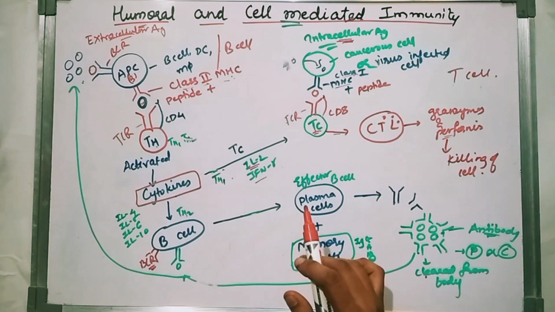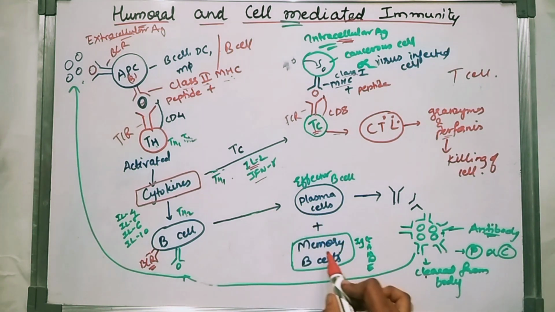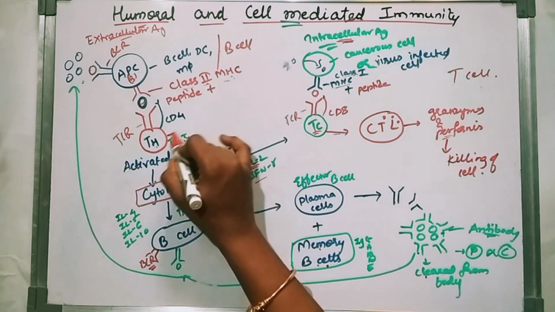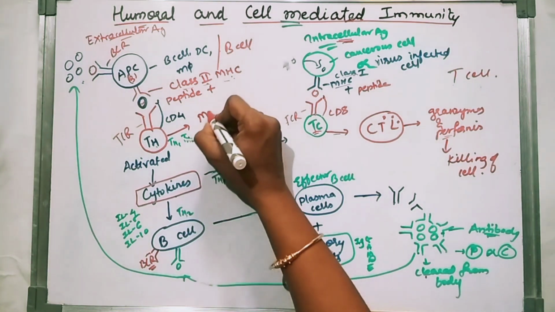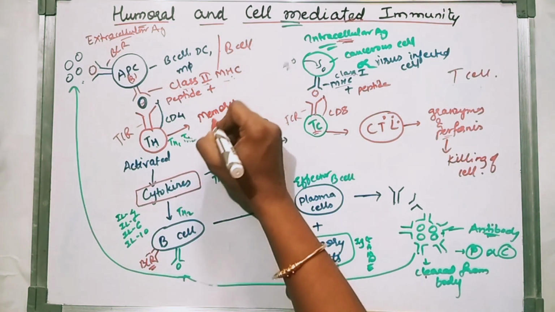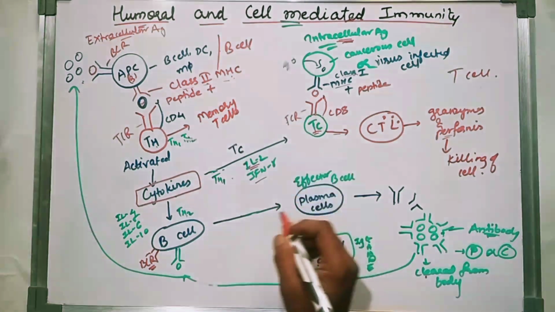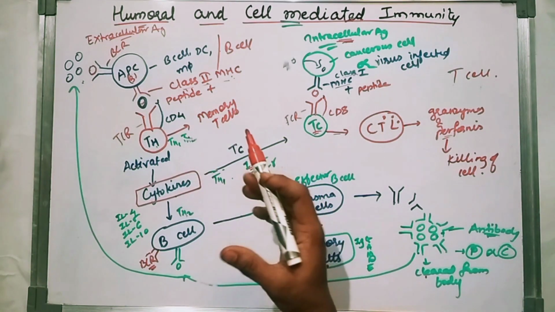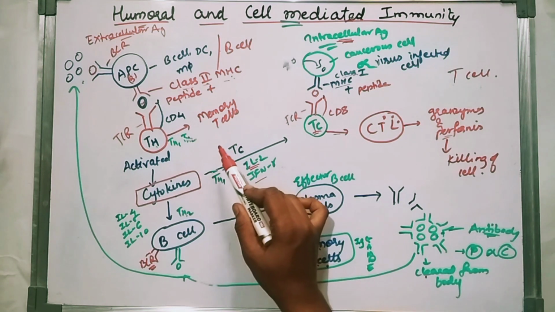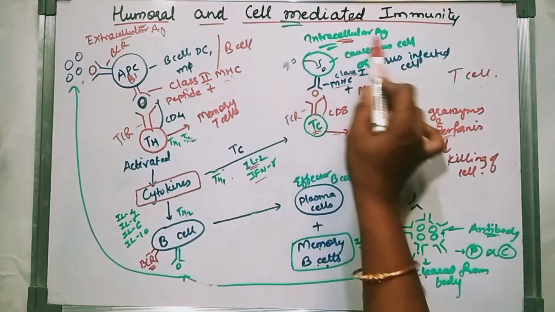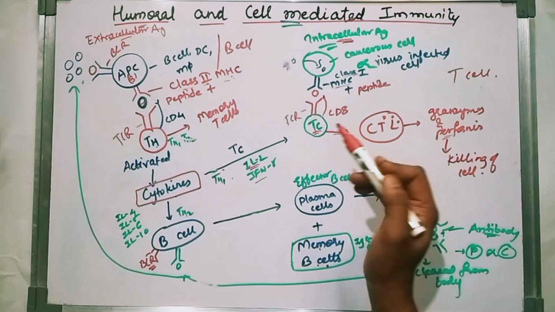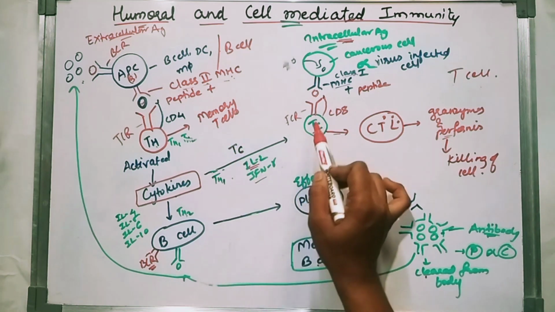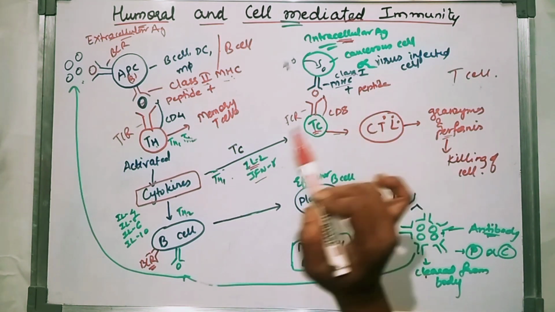Again, one thing I have to note: like memory B cells, memory T cells are also produced. Why? If the same intracellular antigen comes again, it will produce cytokines for that particular antigen.